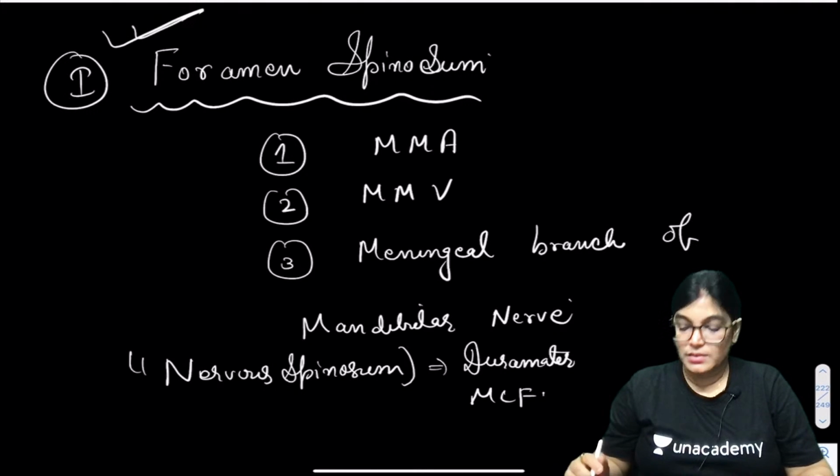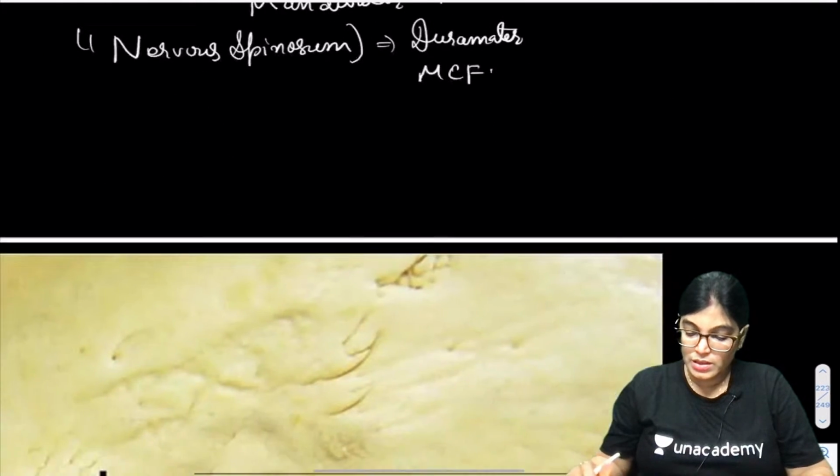Got it? Now let's move on to the other foramen.